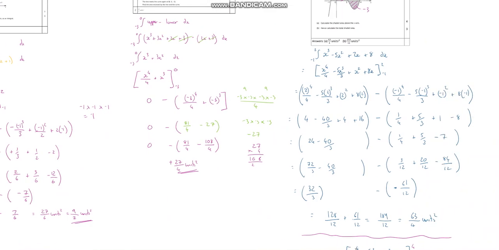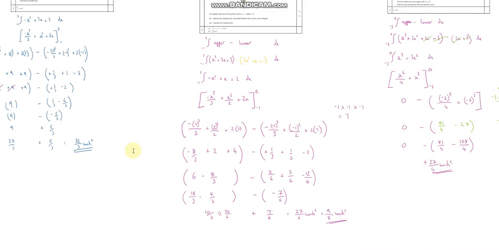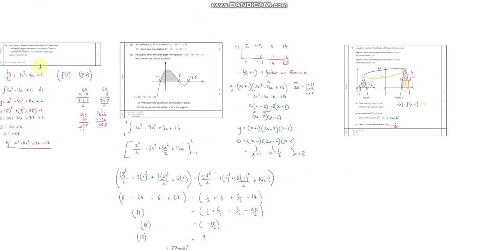Okay, and that was all of them. And then it was just in context. Remember, your roots are, that's your synthetic division, your factorizing. Those would be the limits. They might make you work them out. And if you see something like rate of change or whatever, that's a dy by dx, and to get the y, you would integrate, and then sub your point back in to get c.